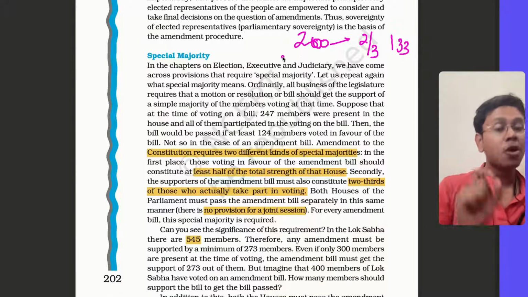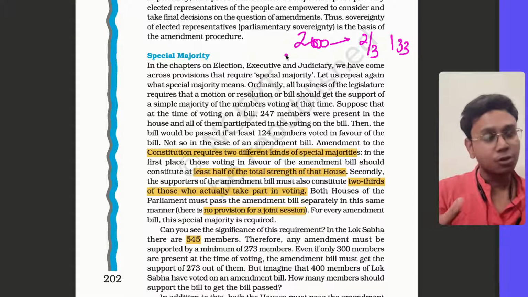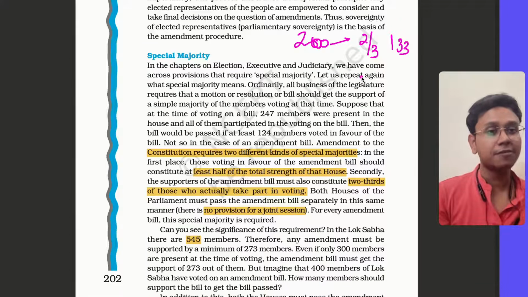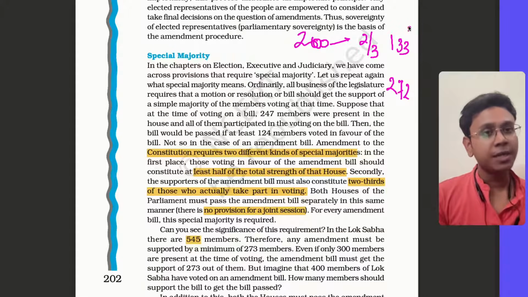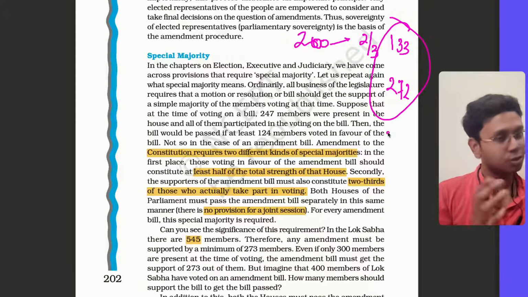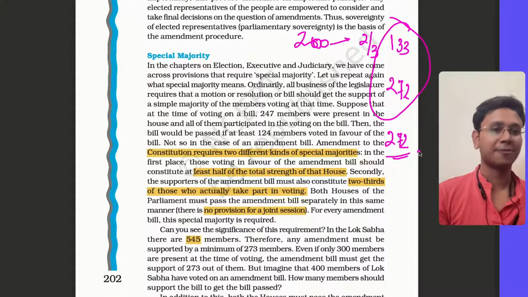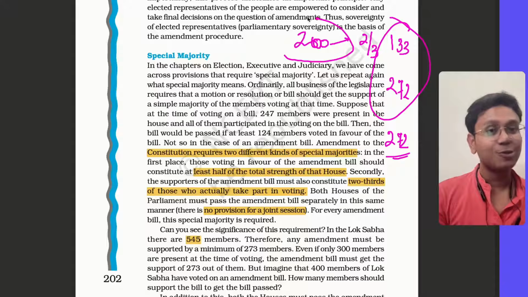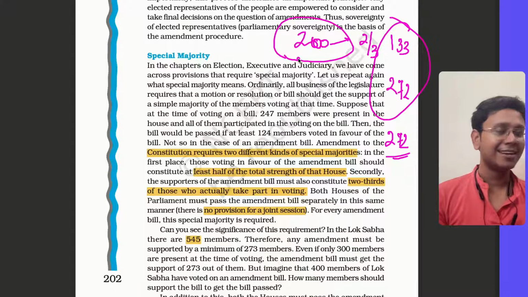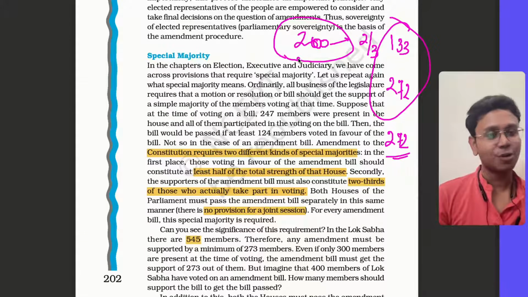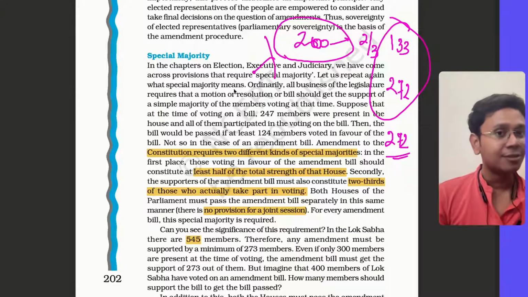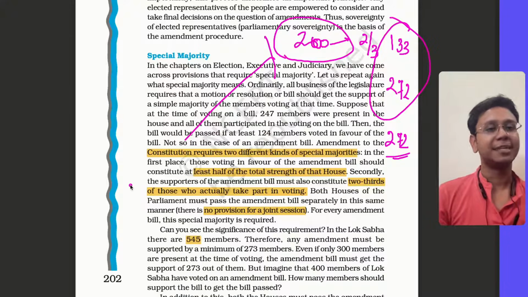At the same time, 50% of total members, 543, is 272. So ये दोनों मीट करने चाहिए. So ये दोनों conditions तब मीट होंगी when there will be 272 persons voting. But there are only 200 people in Lok Sabha at that time. That's why no change can be done at that time.